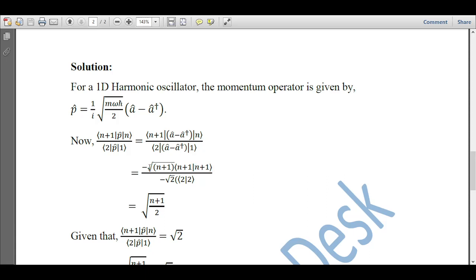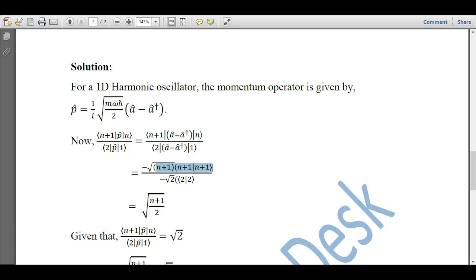The bra vector n plus 1 was already there, so I have just taken root n plus 1 outside, and the minus sign is obviously here.